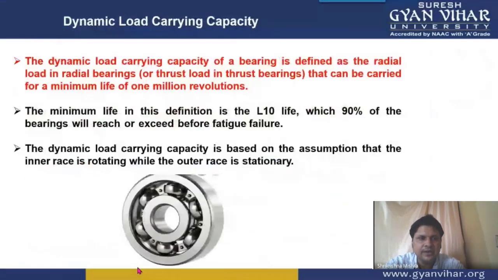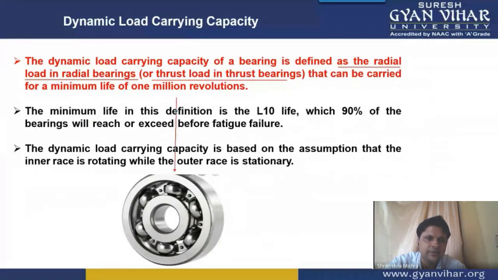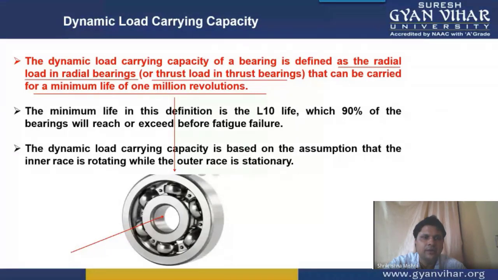Now apart from this L10 life, there is dynamic load carrying capacity. We can define it as the radial load in radial bearings or the thrust load in thrust bearings. It means that if the bearing is made to sustain the radial load, or the axial load, in both cases, the load that can be carried for a minimum of 1 million revolutions is known as dynamic load capacity.